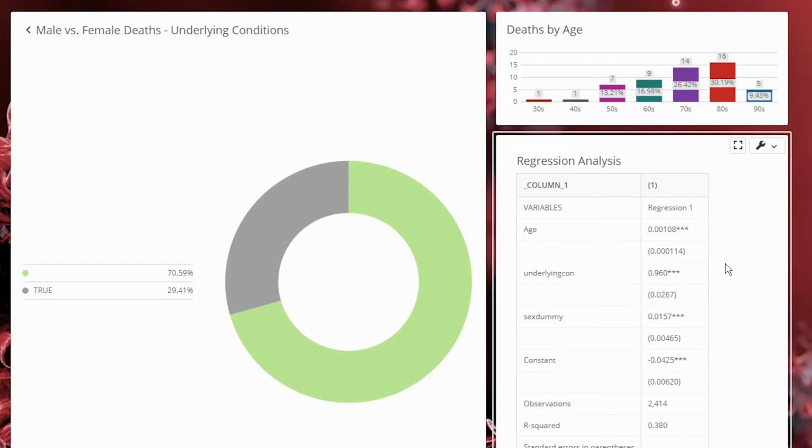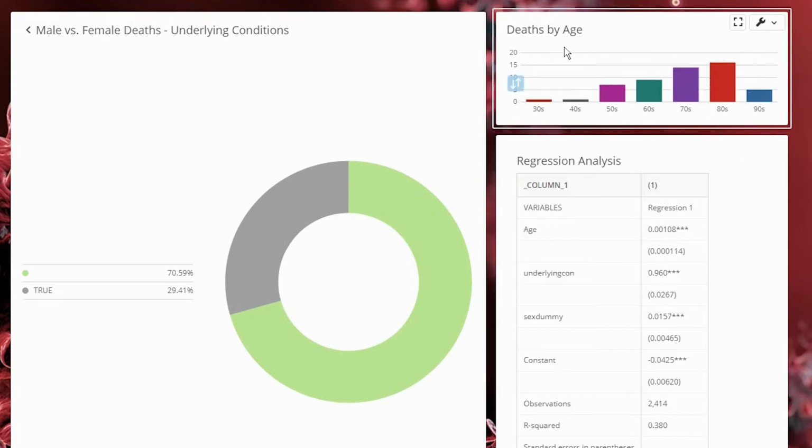Now, going along on explaining death by those multiple factors, we determined that age might be an interesting estimator. That's because people who are older tend to develop underlying health conditions much easier than those who are younger. We can see in this graph that about 85% of people who died were in their seniority age, that is, between 60 and 90.